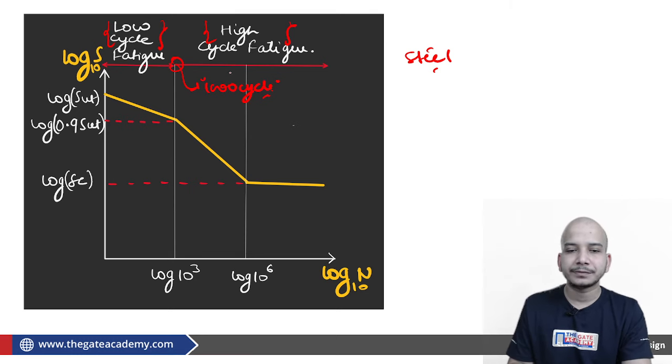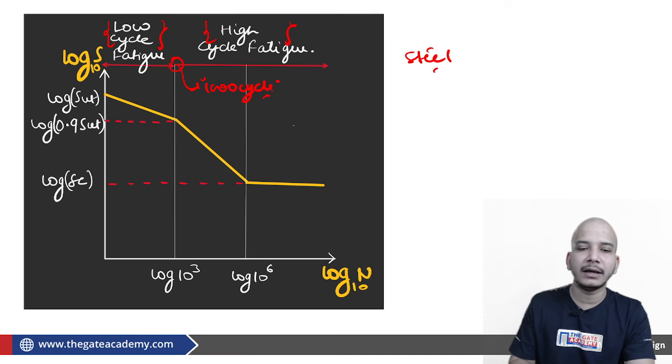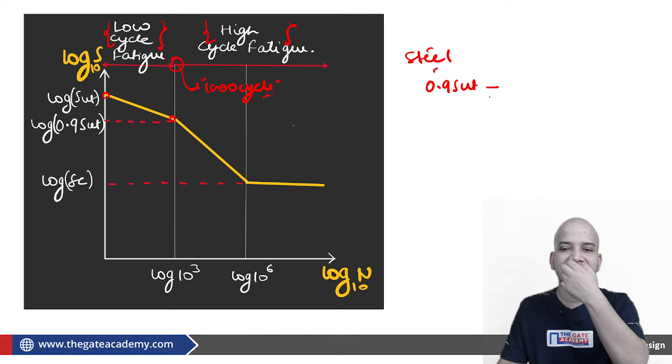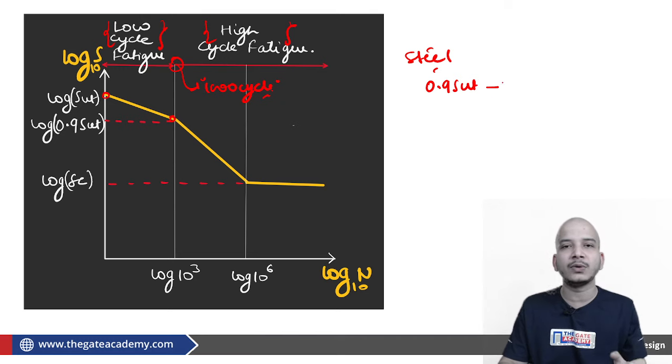The point is, if you observe this low cycle fatigue, here the working condition is from SUT to 0.9 SUT. Now we should understand that we never go for this particular range from 0.9 SUT. We don't keep our load on the material so that the stress generated in the component is between 0.9 SUT and SUT. This is a very unsafe zone. Fine.